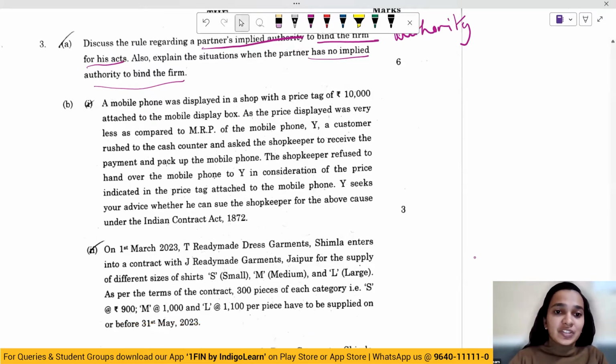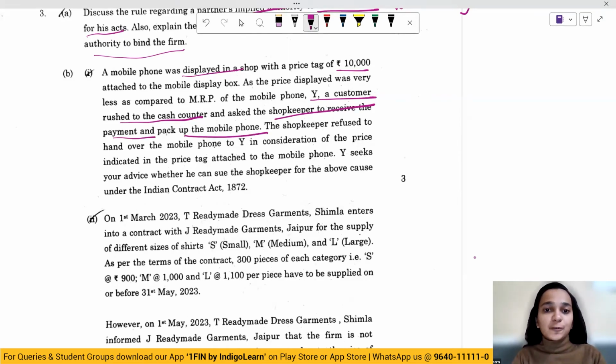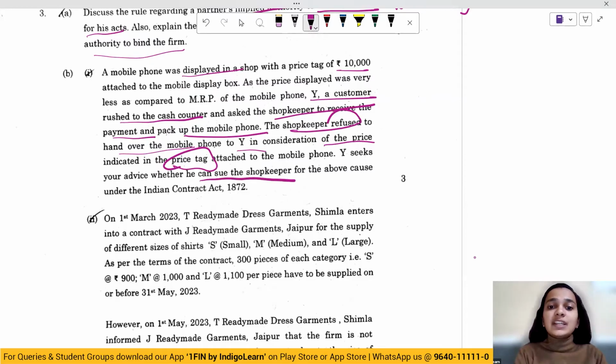Moving on to the next question. A mobile phone was displayed in a shop with a price tag of 10,000 attached to the mobile display box. As the price displayed was very less as compared to MRP, Y, a customer, rushed to the cash counter and asked the shopkeeper to receive the payment and pack up the phone. The shopkeeper refused to hand over the mobile phone to Y in consideration of the price indicated in the price tag. So what has happened? A customer wanted to purchase the phone, however, the shopkeeper refuses to sell. Y seeks your advice whether he can sue the shopkeeper.